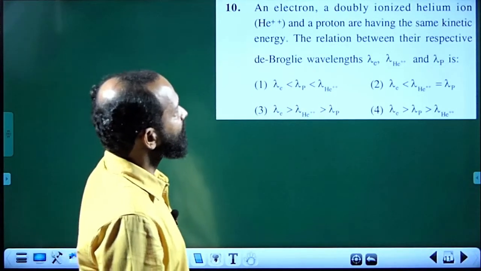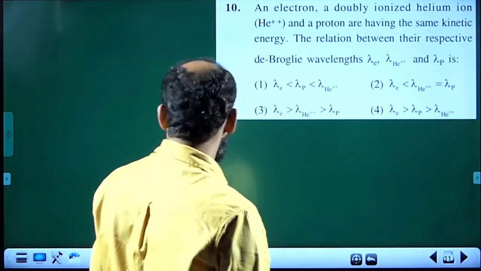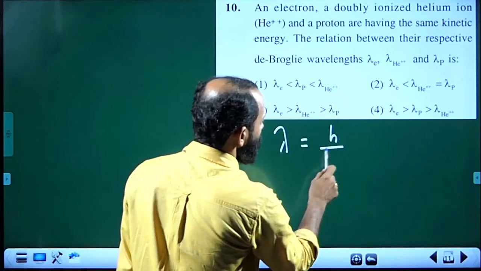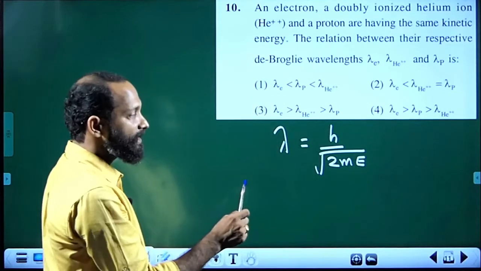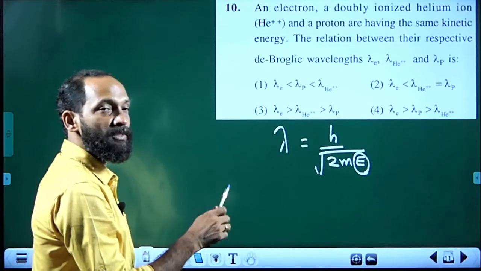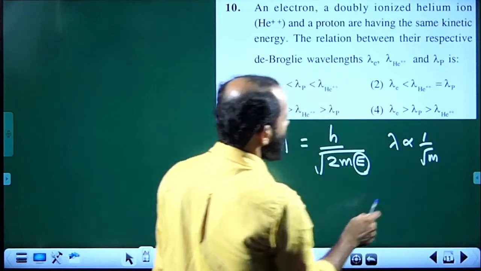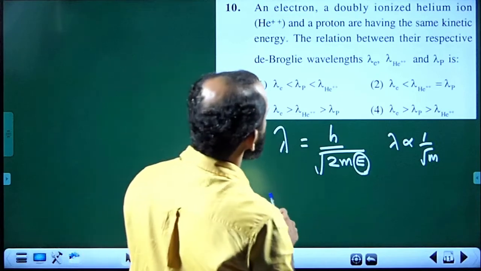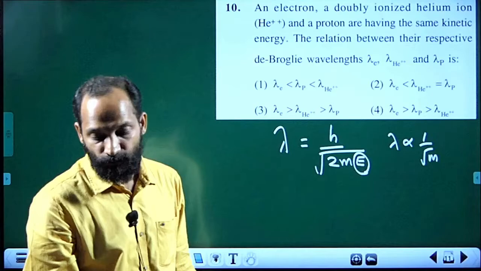Next one: electron, doubly ionized helium He++ and proton have the same kinetic energy. Relation between de Broglie wavelengths? We know the de Broglie wavelength is equal to h divided by root of 2mE. In terms of kinetic energy we need to write this, because the kinetic energies of each of these particles are given to be the same. So lambda is proportional to 1 by square root of m. So the one which has the least mass will have the most de Broglie wavelength. Here the electron is least massive, so the de Broglie wavelength of the electron will be largest.